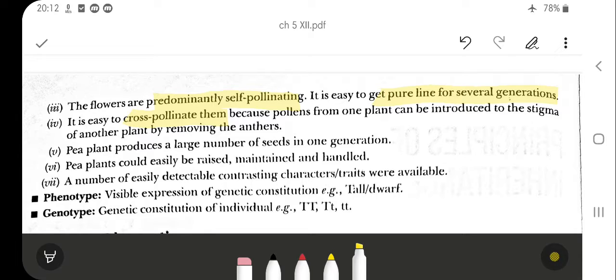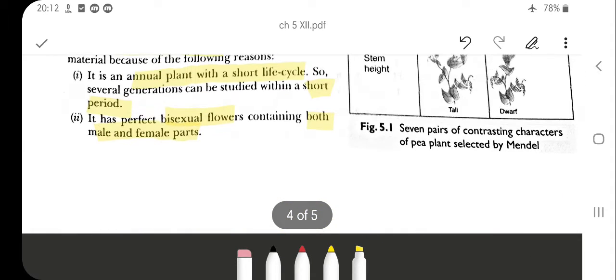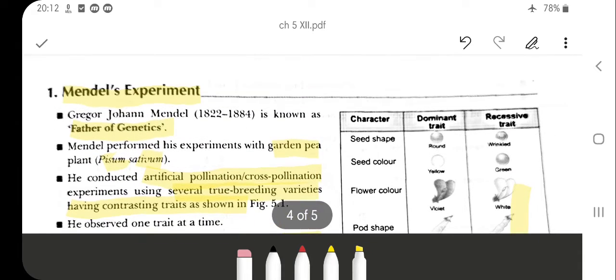The pea plant produces a large number of seeds in one generation. They are easily raised, maintained and handled. A number of easily detectable contrasting characters are available. So you can see we have 7 contrasting characters in the pea plant.